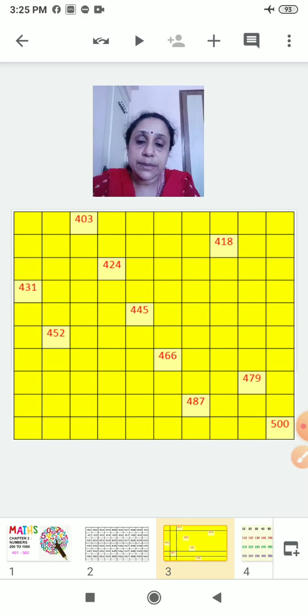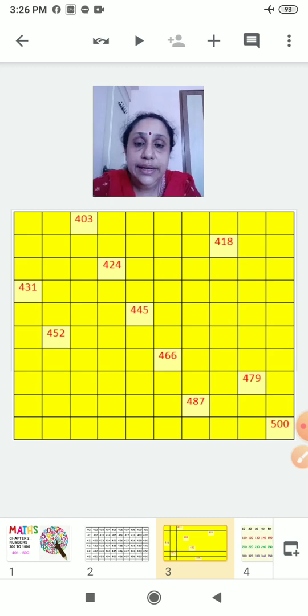So you have to keep counting and you will reach up to 410. After 410 again 411, 412. Keep on counting. See, in between there is 418 written. After 418 you will write 419. Then 420.